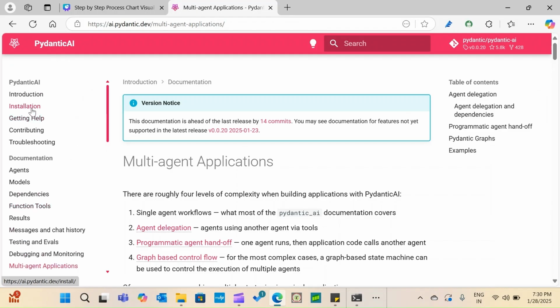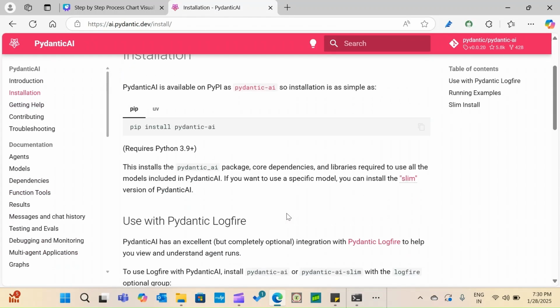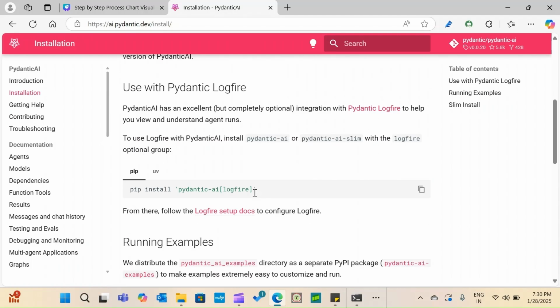It's very easy to install. It is a one-step process. You just need to copy this on your Windows machine and run pip install pydantic-ai. You can also install the log file support. It is optional, but you can install it using the command pip install pydantic-ai with logfire. So in this step, you learned how we can install the Pydantic AI framework.